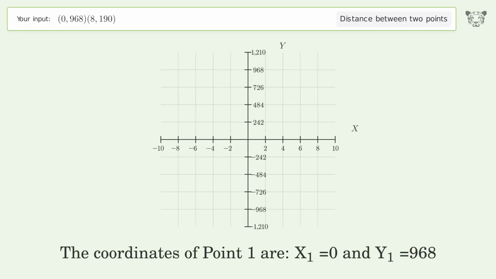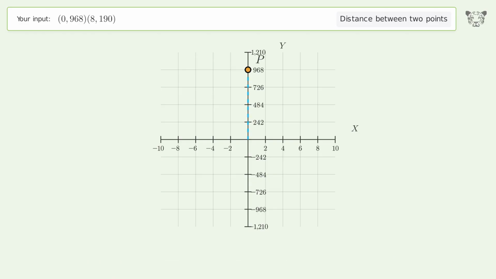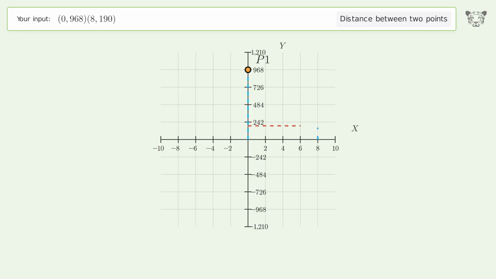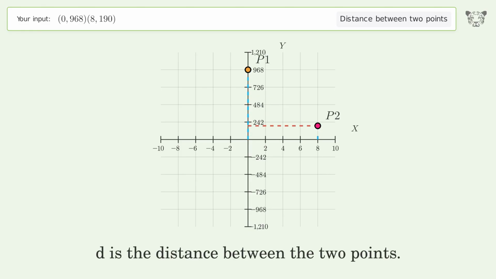The coordinates of point 1 are x1 equals 0 and y1 equals 968. The coordinates of point 2 are x2 equals 8 and y2 equals 190. D is the distance between the 2 points.